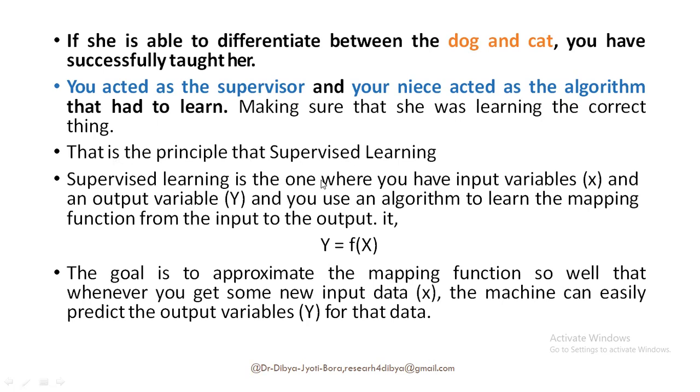So supervised learning is the one where you have input variable X and output variable Y, and you use an algorithm to learn the mapping function from the input to output. So Y is equal to f(X). Got it? Means this output is coming from the input, right? And obviously you are not getting the same input as output. Maybe you are getting the same, but there should be a mapping. So the mapping is f. Now the goal is to approximate the mapping function so well that whenever you get some new input data X, the machine can easily predict the output variable Y for that data.